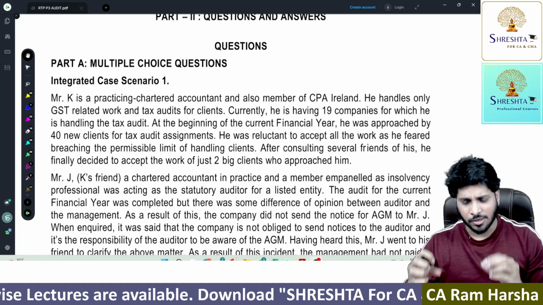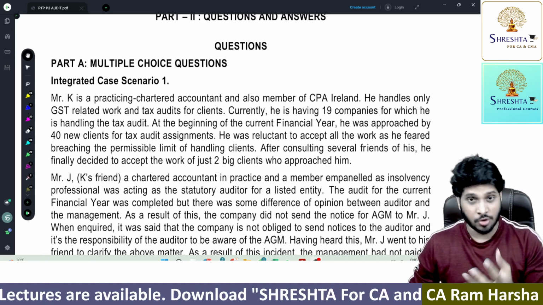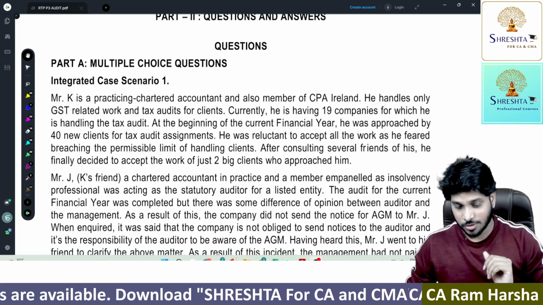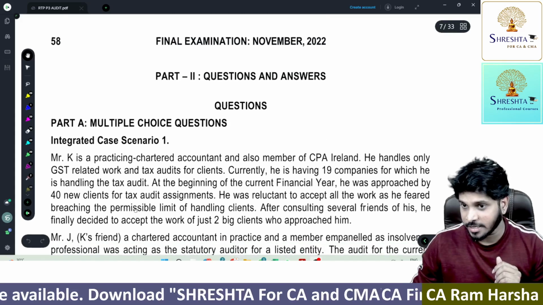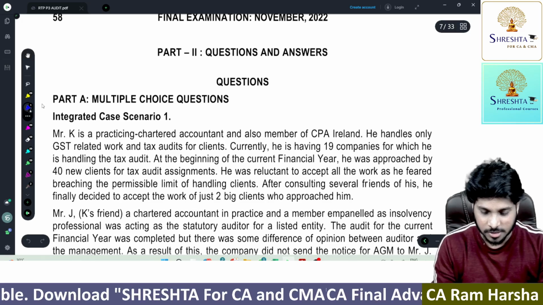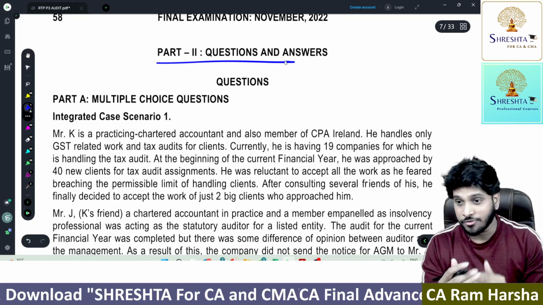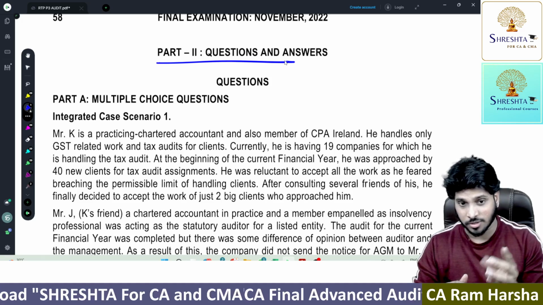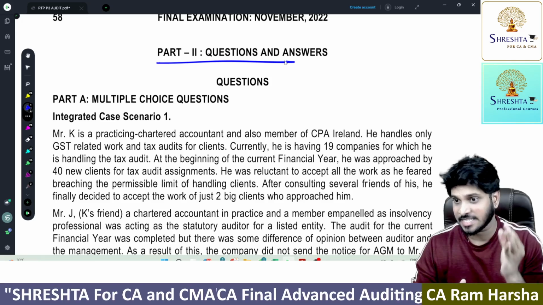Now, if you look at the RTP which is there with you, it starts with two parts. Right now we have straight away entered into part 2, which discusses questions and answers. Part 1 consists of amendments. Do you know what amendments were there in part 1? Only one chapter, the corporate governance chapter, has amendments.